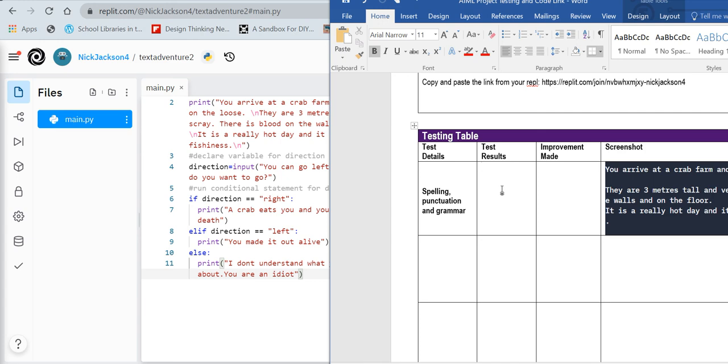So what did I do? Test results, ran the program, and there is a spelling error on the word scary. Improvement made, changed scray to scary. It was scray, wasn't it? Scray to scary. Okay, and then what I'd have to do is prove that I've done that.